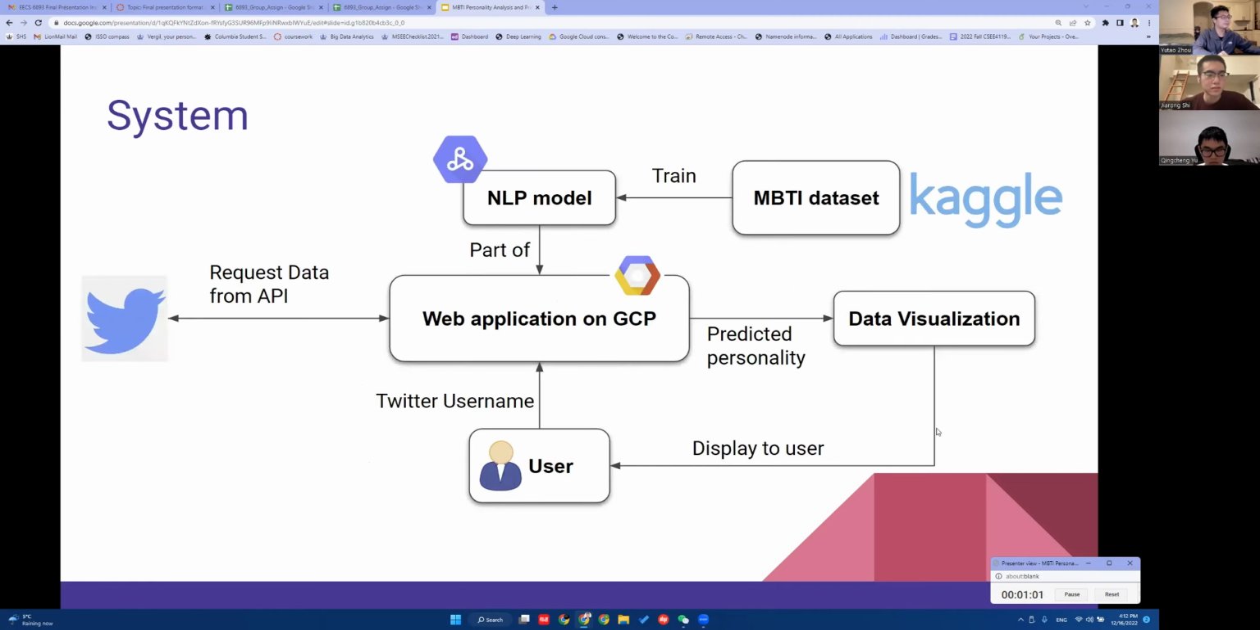For the workflow of our system, firstly, the user will enter his or her Twitter username, and the web application will request data from the Twitter API. After that, the text data will be cleaned and processed into vectors, which can be sent into our pre-trained NLP model. Finally, the predicted personality result will be displayed to the user after visualization. The whole web application is deployed on GCP.